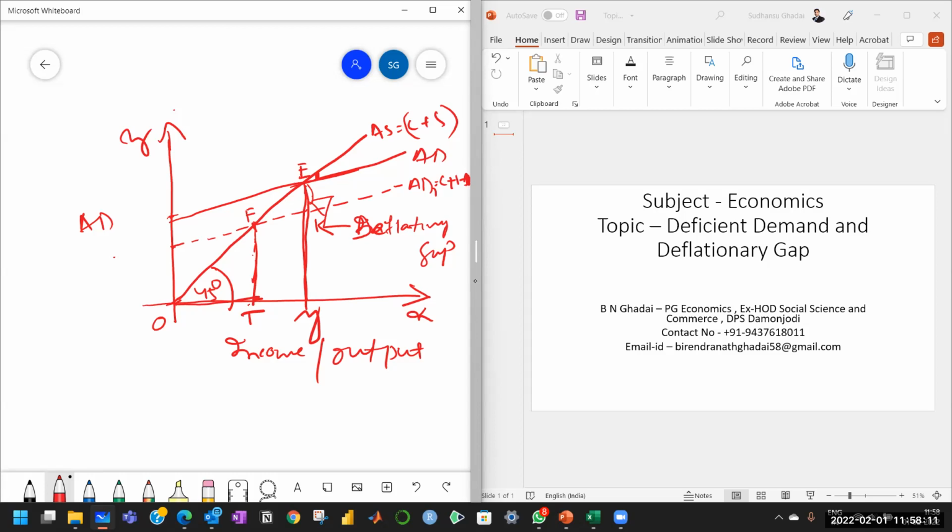So the consumption expenditure has decreased, the aggregate demand has decreased, and the business organizations find there is a recession in the economy. This is a situation of deficient demand and deflationary gap. The COVID-19 situation also creates a situation of deflationary gap and recession, because now the demand is less.